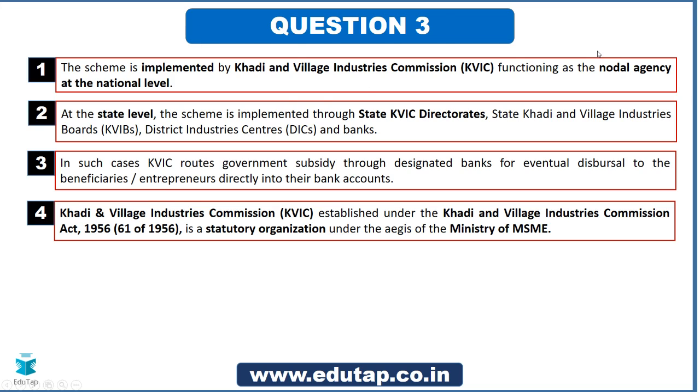So we have seen that at the national level, the nodal agency is Khadi and Village Industries Commission, right? Now at the state level, who is implementing this scheme? It is being implemented through state KVIC directorates, state Khadi and Village Industries boards, district industry centers, and through banks. So what happens is, in case of the states, the KVIC routes the money, the government subsidy, through certain designated banks, and these banks would eventually disburse the amount into the bank accounts of the entrepreneurs. Okay, got it? Very simple.